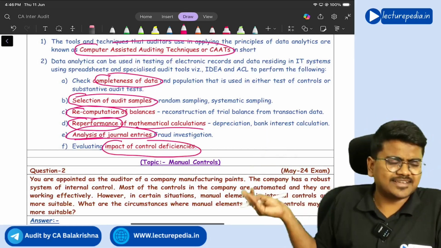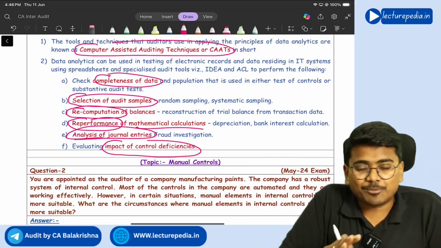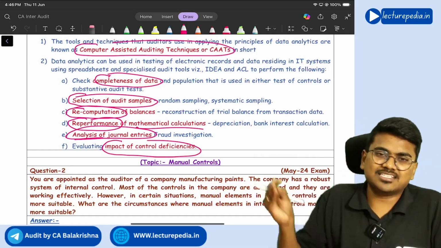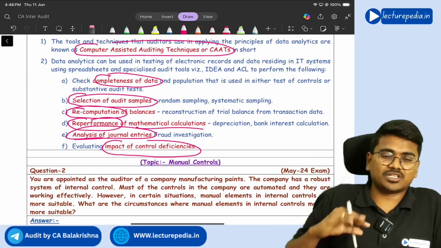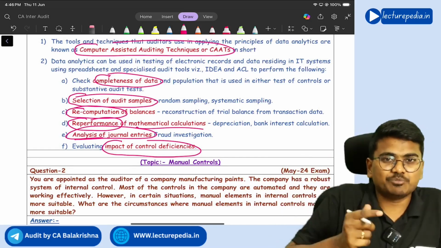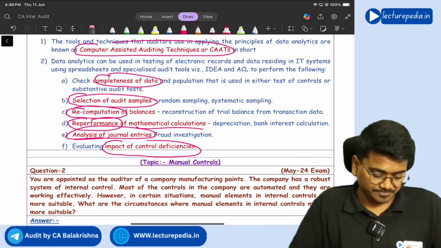In all these areas you can use computer assisted audit techniques. These are just some of the example areas. Apart from this, in a lot of other areas also you can use computer assisted audit techniques.